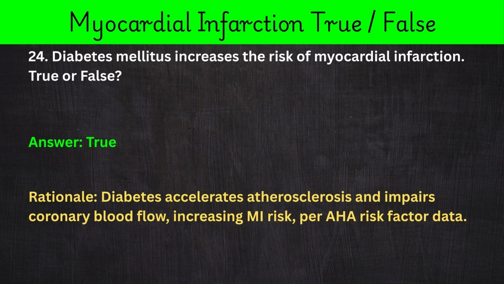24. Diabetes mellitus increases the risk of myocardial infarction. True or false? Answer: true. Rationale: diabetes accelerates atherosclerosis and impairs coronary blood flow, increasing MI risk, per AHA risk factor data.